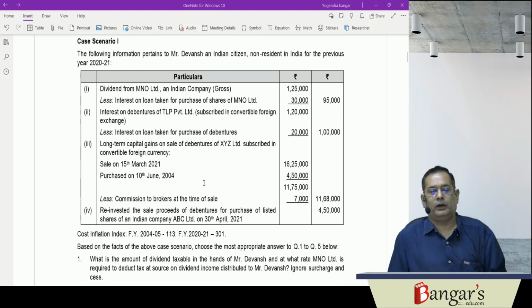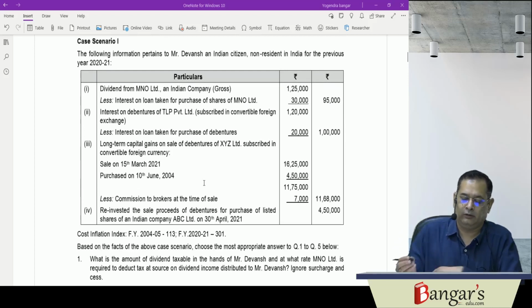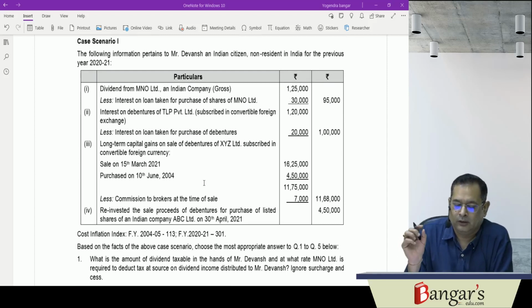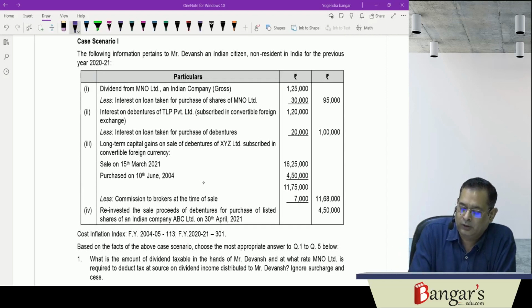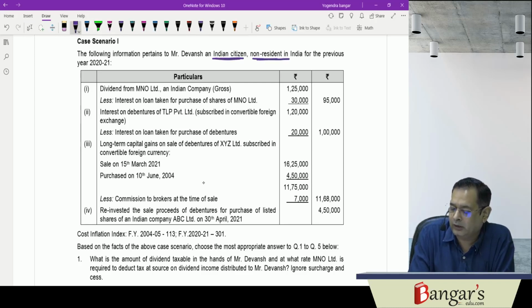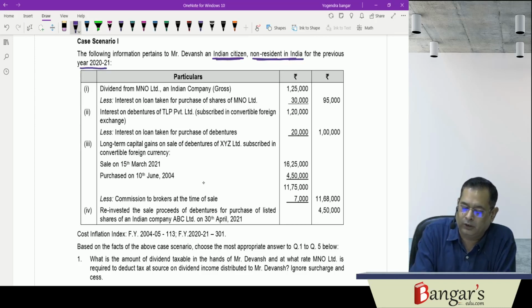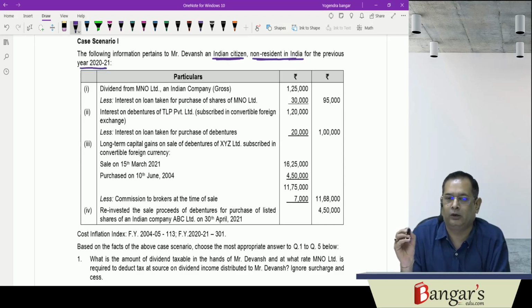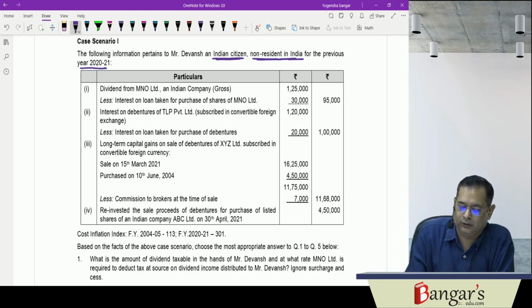They have provided a case scenario. Let us see what has been provided in this. The following information pertains to Mr. Devansh. He is an Indian citizen and a non-resident in India. So here he is an Indian citizen and non-resident in India for the previous year 2021. For the financial year 2021, Devansh is an NRI, a non-resident Indian citizen.